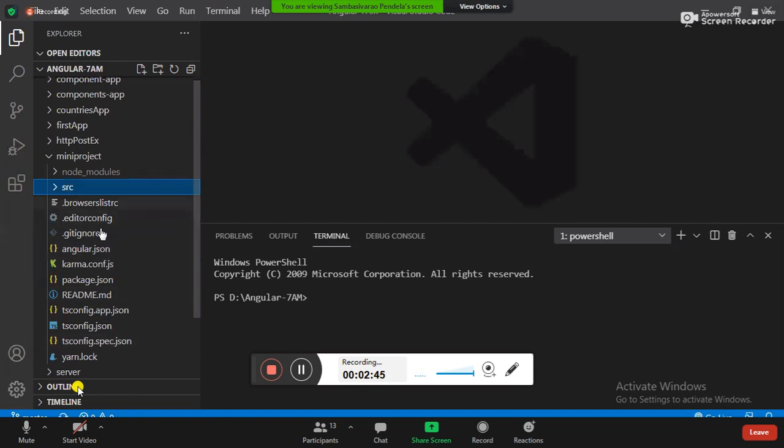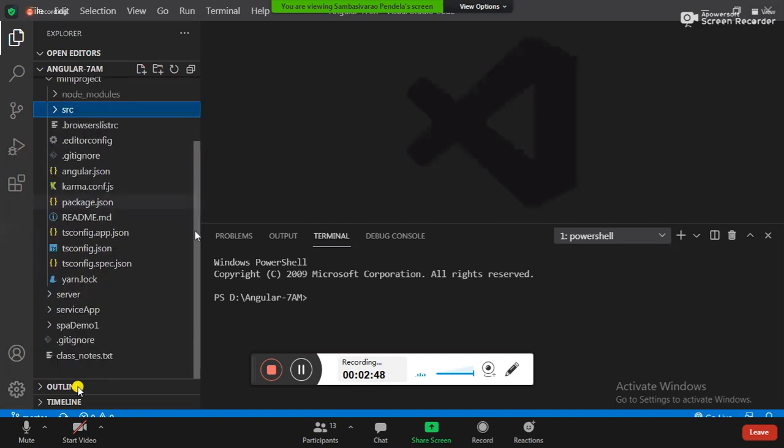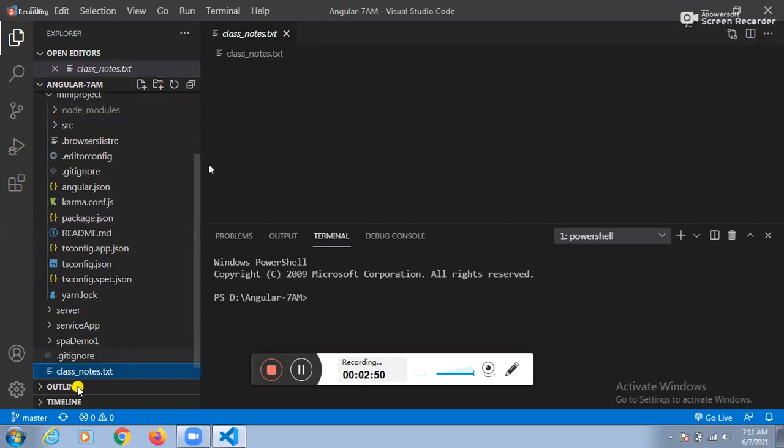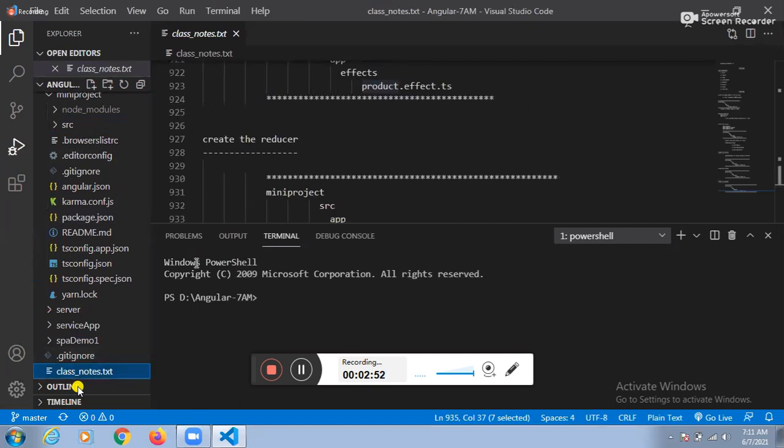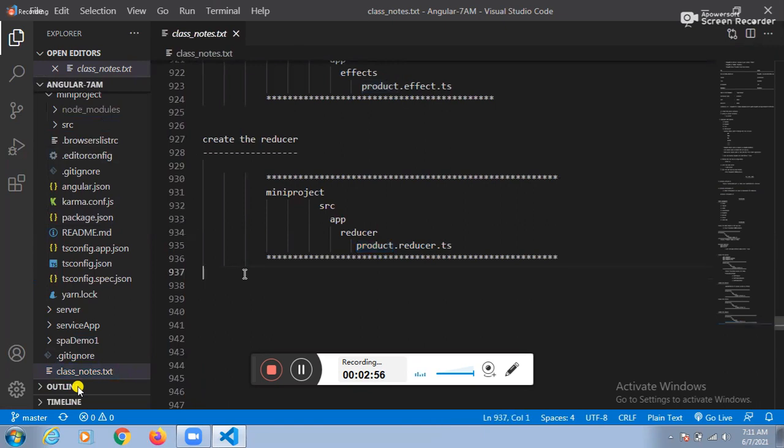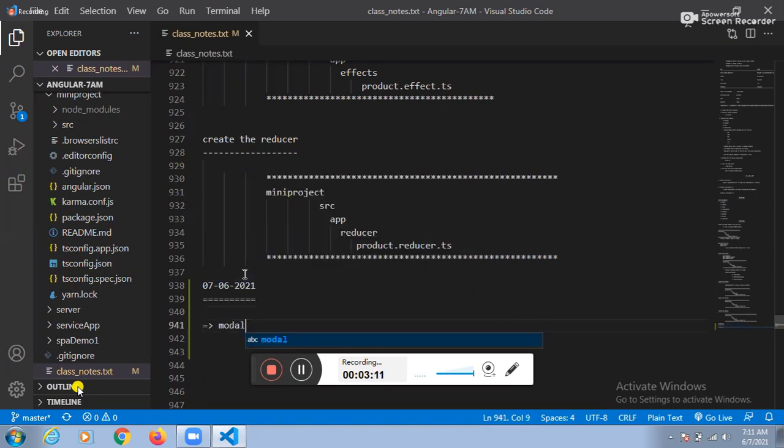I need to open the notepad file. Please ask Ripal to join the session. Today's date is 7/06/2021. In today's session, I will discuss the model with you.